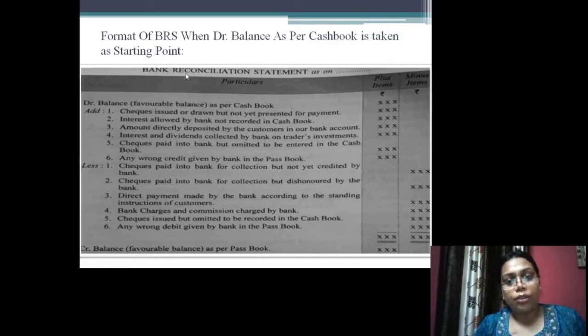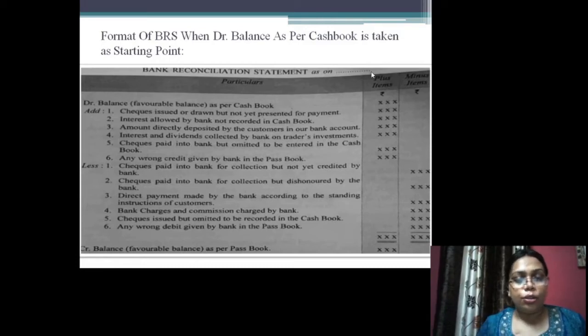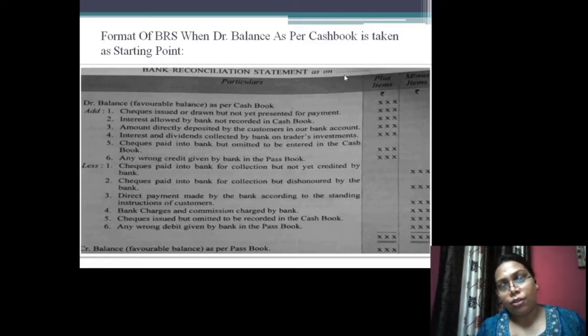Firstly, the bank reconciliation statement as on whatever date on which we are preparing the BRS will be written here. So, bank reconciliation statement as on the date, particulars, plus items, minus items. Debit balance as per cash book. Here in this format, we are starting from debit balance as per cash book. That is the favorable balance. Whatever will be the debit balance will be written here in plus items.